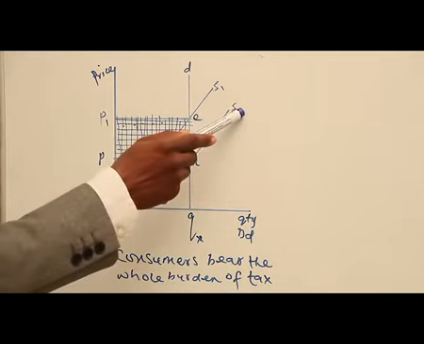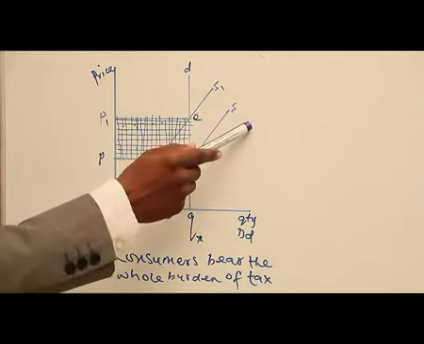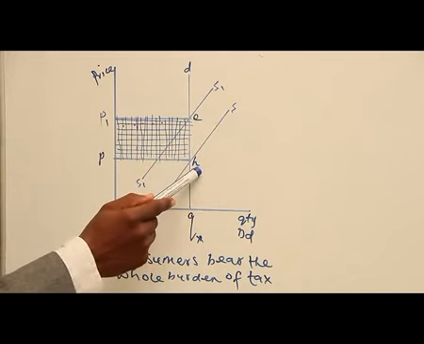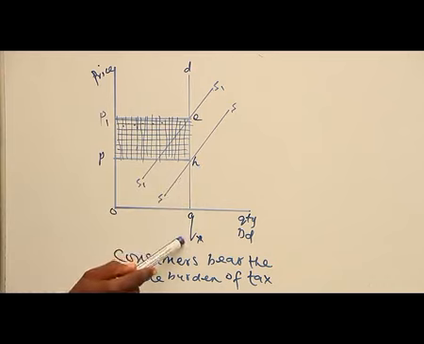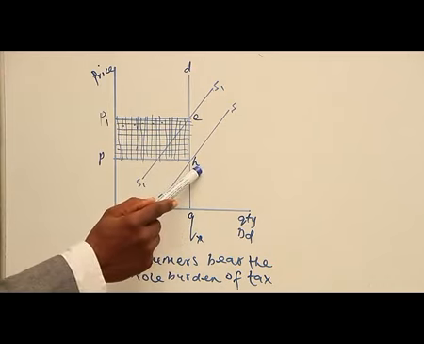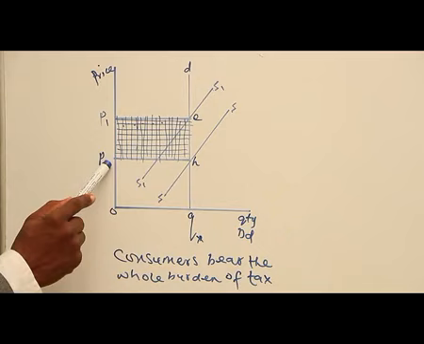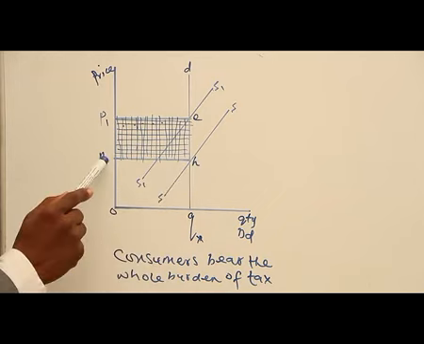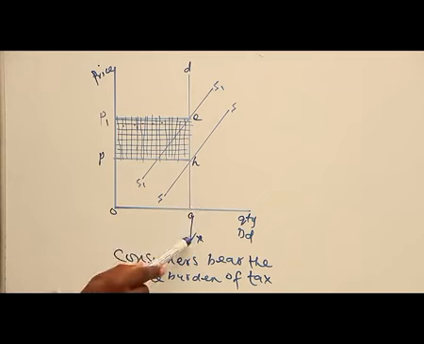When you look at this supply curve S, where demand is vertical, there is an equilibrium quantity here, Q star. This is H, the equilibrium point, and this is the equilibrium price, P. So before the government imposed a tax on such a commodity, the equilibrium point is H, the equilibrium price is P, and the equilibrium quantity is Q star. Now, the government has imposed a tax on the commodity.